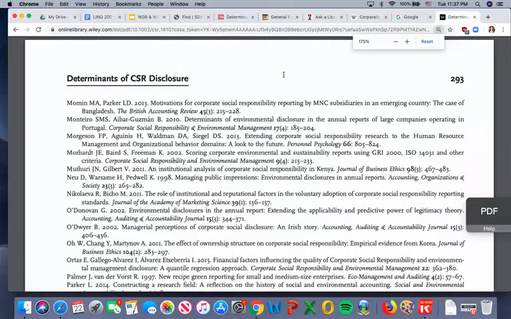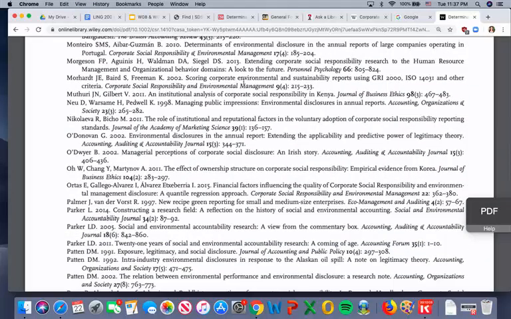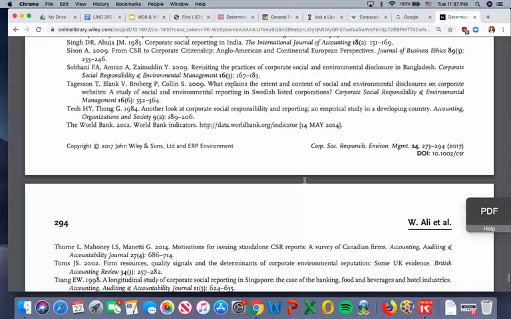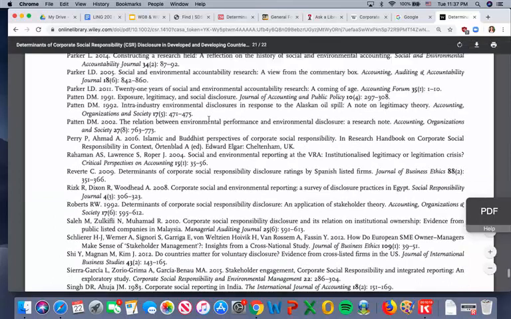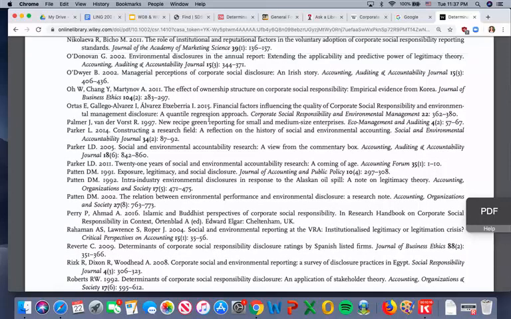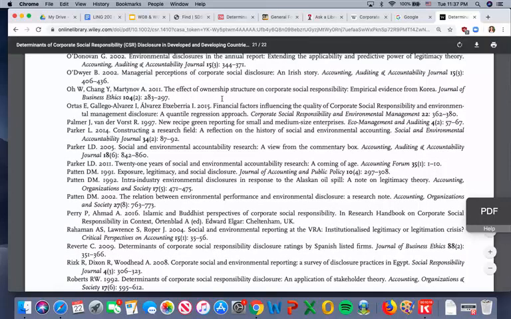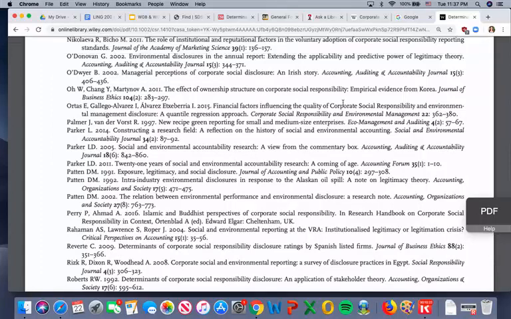You can look at what other articles they've read and see if there's an article that looks interesting to you that you can use in your own writing. So maybe one of these looks really interesting: The Effect of Ownership Structure on Corporate Social Responsibility. I'm not quite sure what that means, but if that sounds interesting to you, then you can try, copy and paste it and see if that's an article that turns up for you.